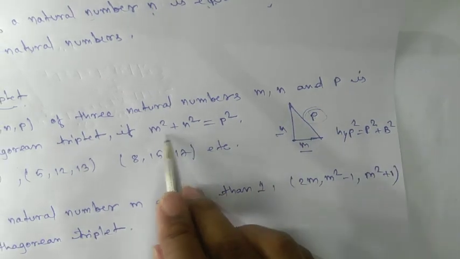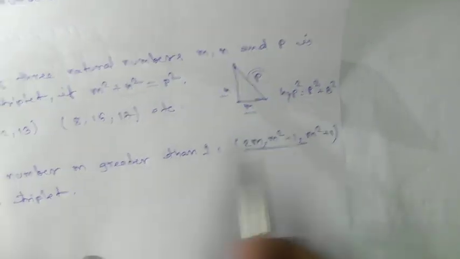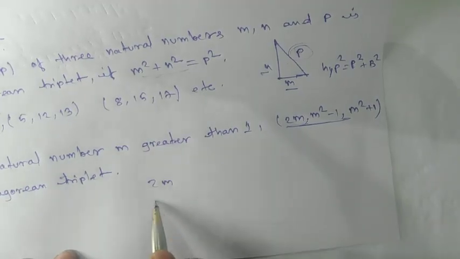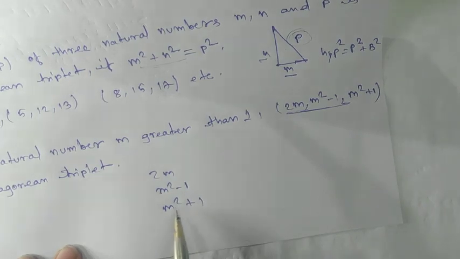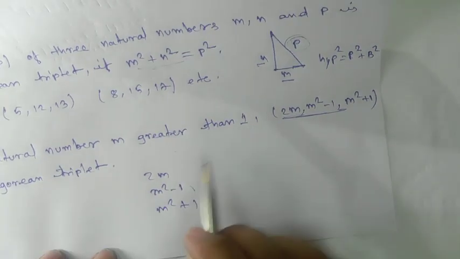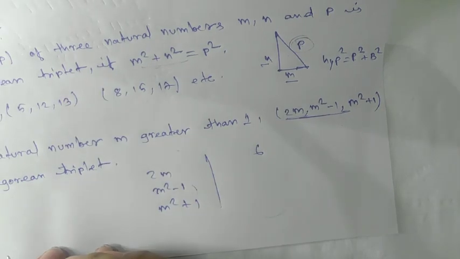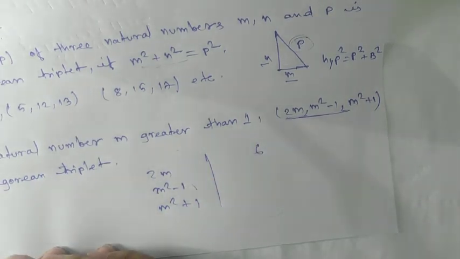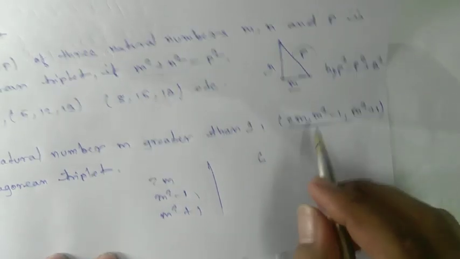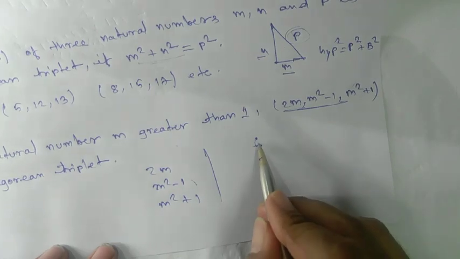So we can represent this with one general formula: 2m, m square minus 1, and m square plus 1. So what does it mean? If I give you 6 as a number, and ask you to find a Pythagorean triplet, it means you need 2 more parts. So here we have 6.